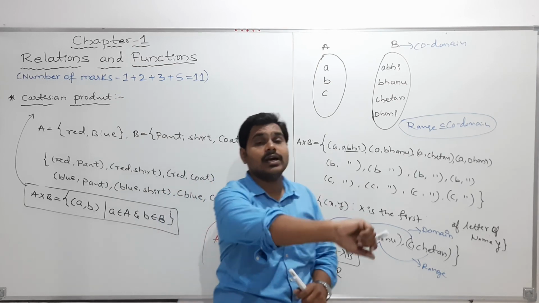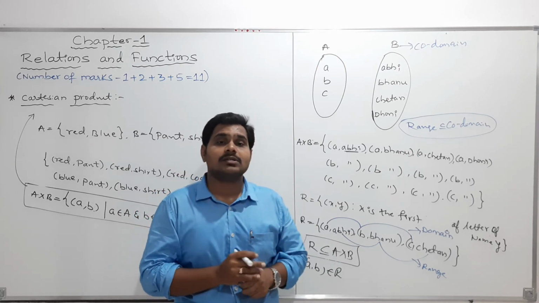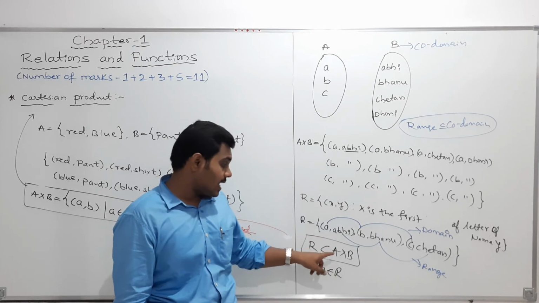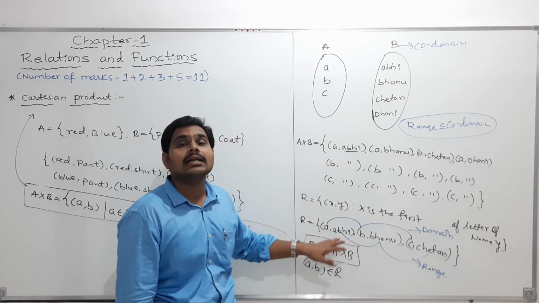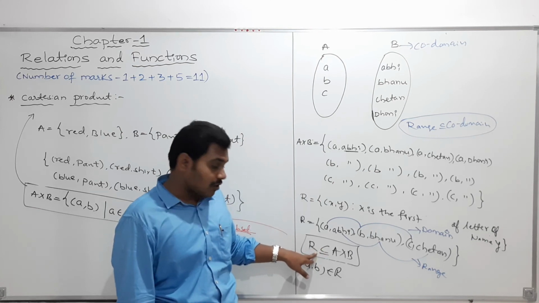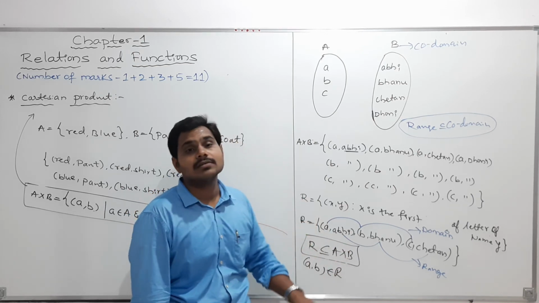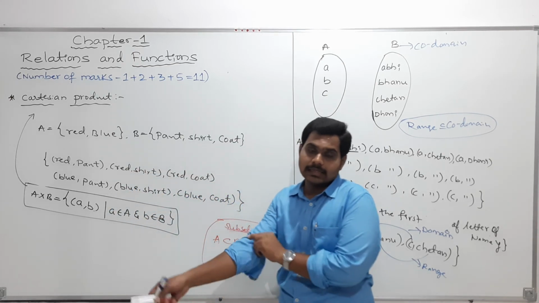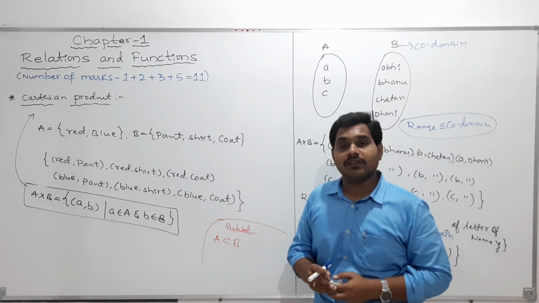Clear? In the next class we are going to discuss types of relations. In today's class, the very important concept is that R is a relation from a non-empty set A to B, and it is a subset of A cross B. This is the definition of a relation. Am I clear? I think you don't have any doubts, but if you do, you can comment and I will reply.